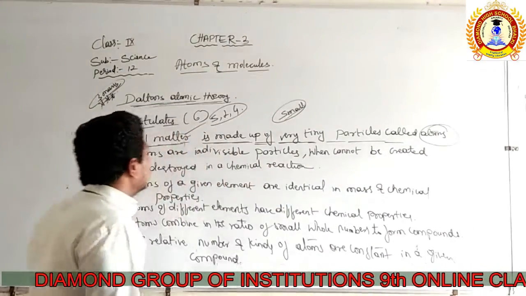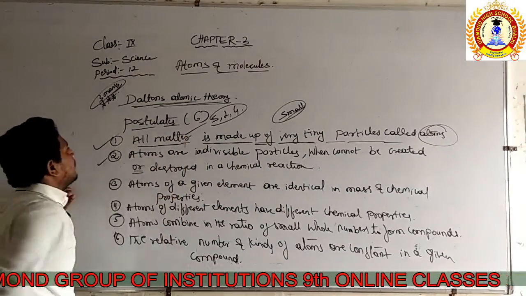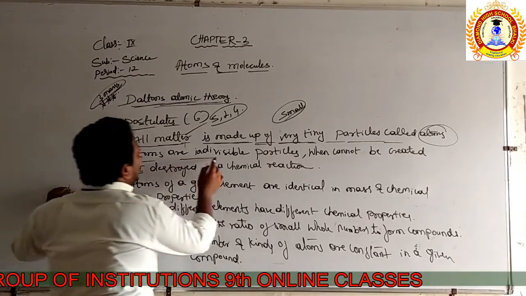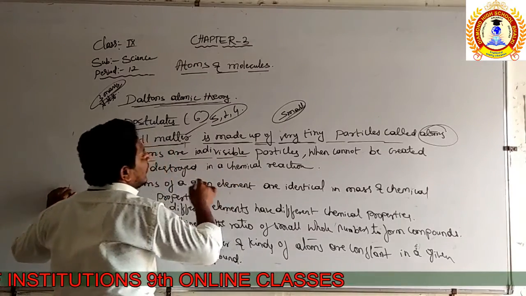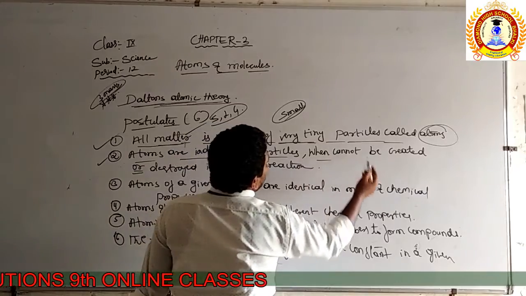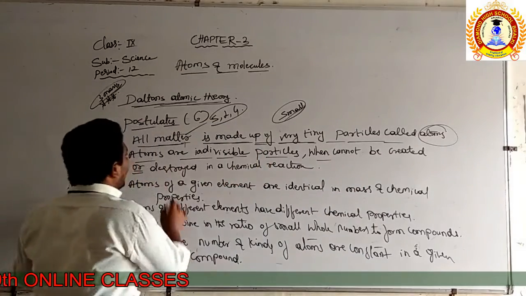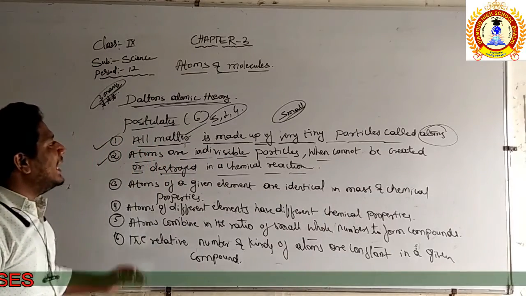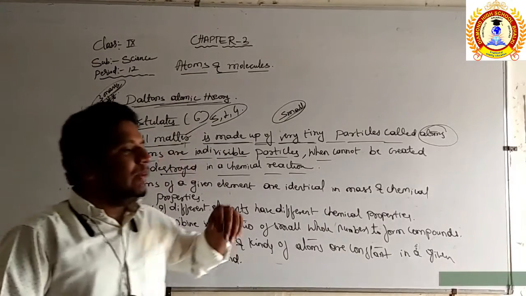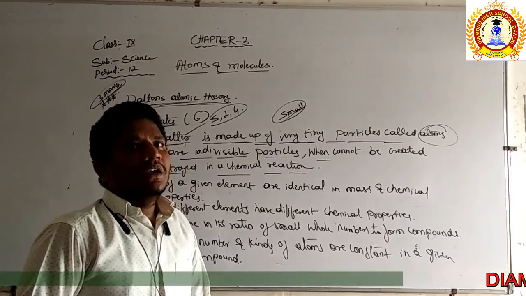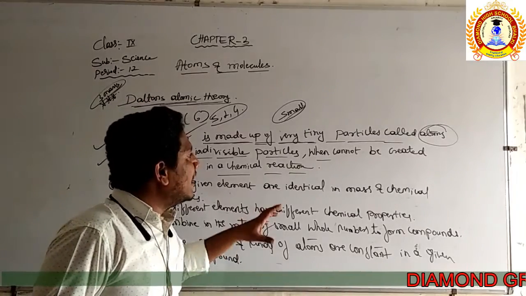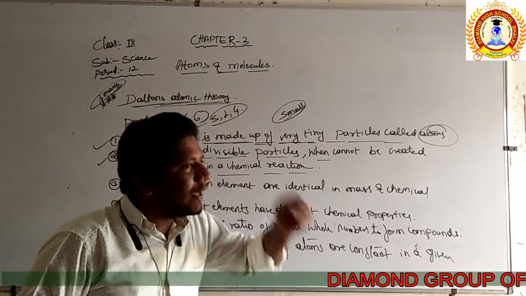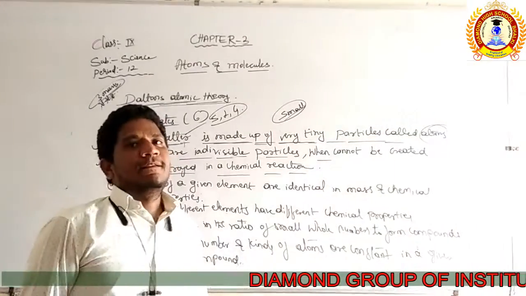Then the second postulate: atoms are indivisible particles and cannot be created or destroyed in a chemical reaction. These cannot be divided further in a chemical reaction, and they can neither be created nor destroyed.